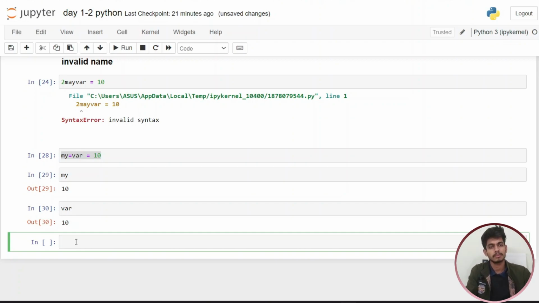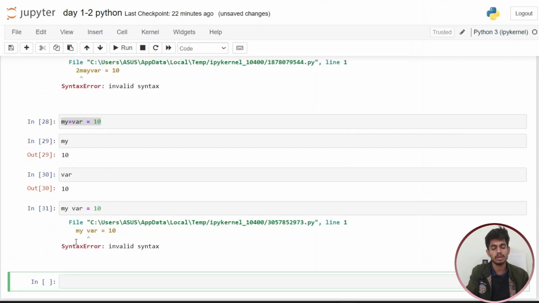After this, one more invalid type of variable name is if you are using some built-in type of structure, like if, loop, in between operator, and different kinds of built-in functions. This will also give you an error of invalid syntax. Here in my, we are using a space. So this is also an invalid type of variable name.